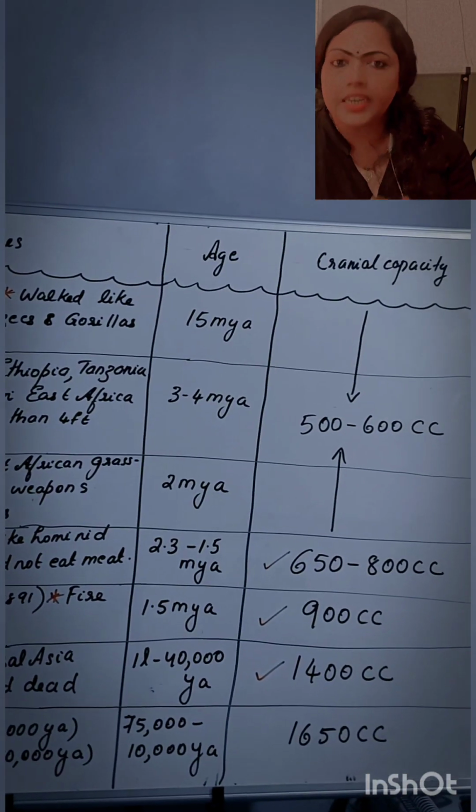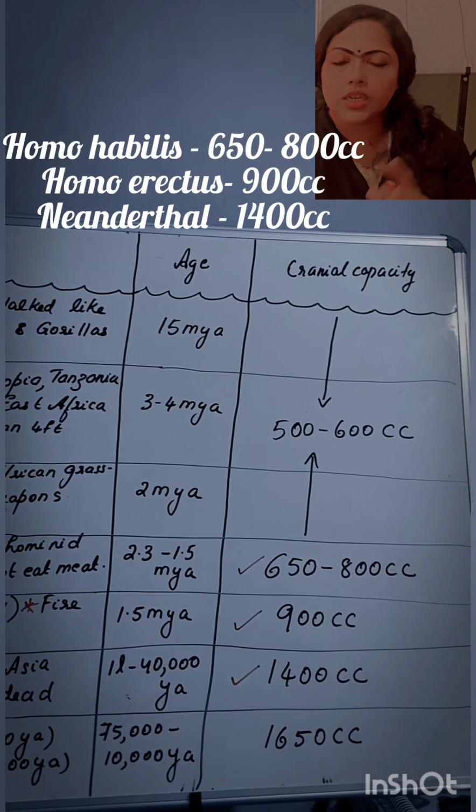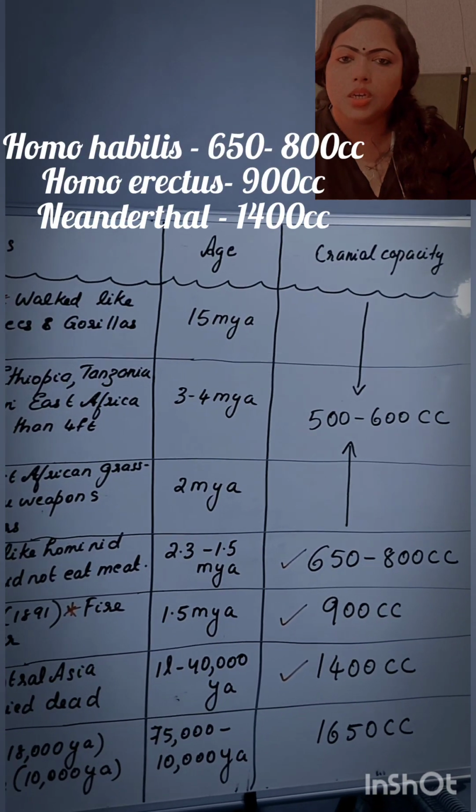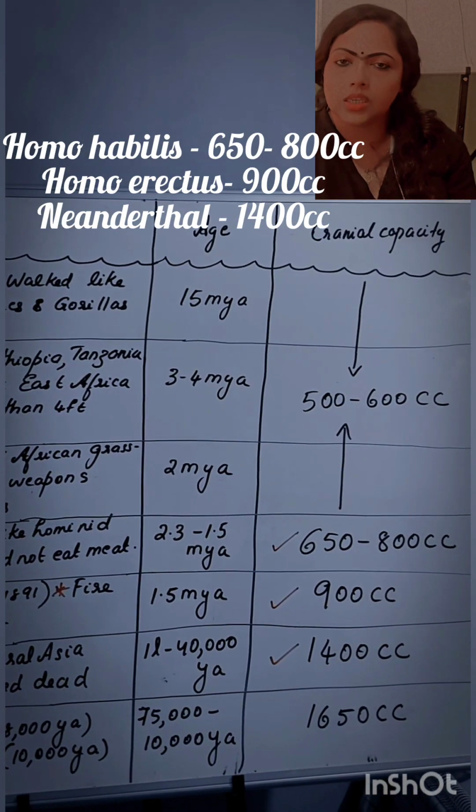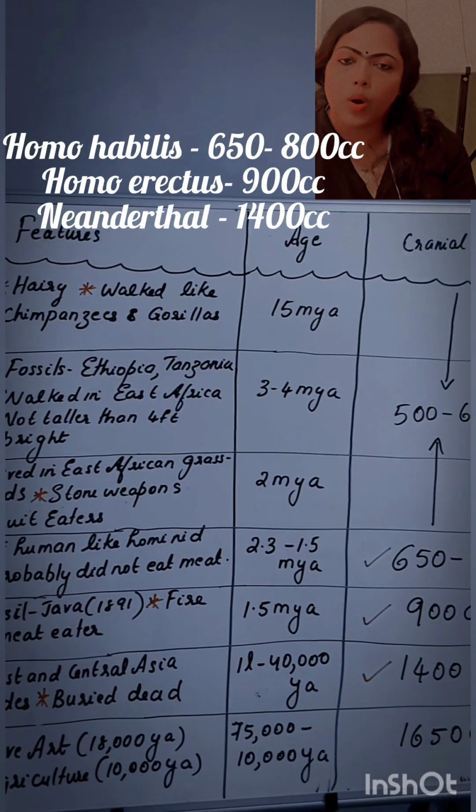According to our NCERT, we need to focus only 3. That is, the cranial capacity of Homo habilis is about 650 to 800 cc, and the Homo erectus is about 900 cc, and Neanderthal is about 1400 cc.